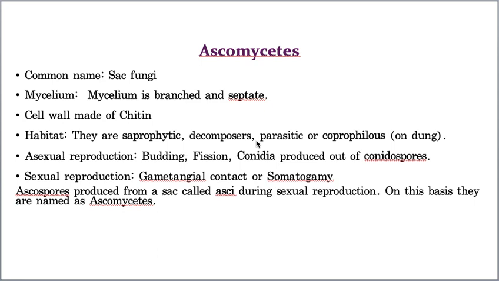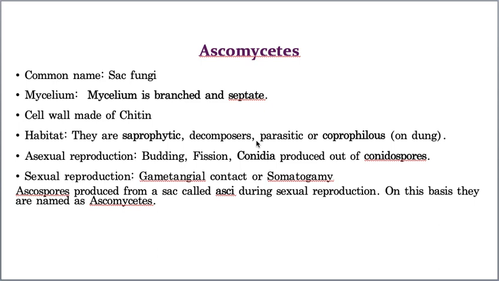Now, the cell wall of Ascomycetes is made up of chitin, and the presence of a chitinous cell wall is one of the major characteristic properties of kingdom fungi. So, the chitin cell wall is present in Ascomycetes.